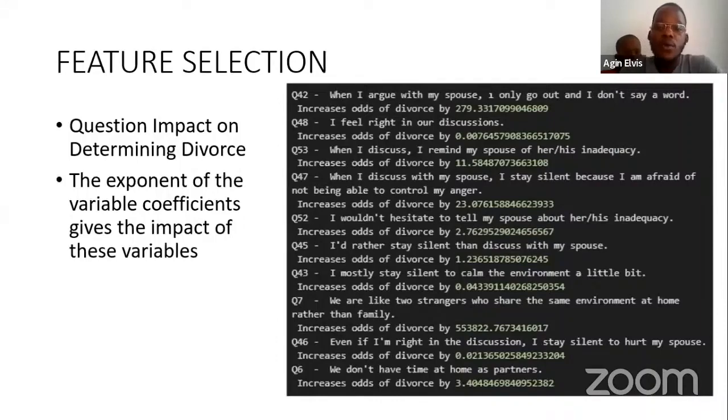The same is going to happen for question number 42. So we found there are particular questions that are actually major key factors when determining whether people will get divorced or stay married. And depending on the factors over here, we could determine that precisely.